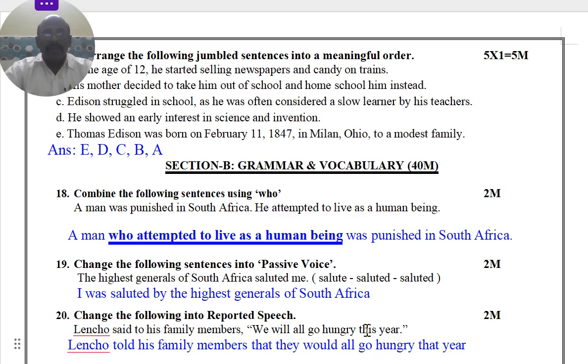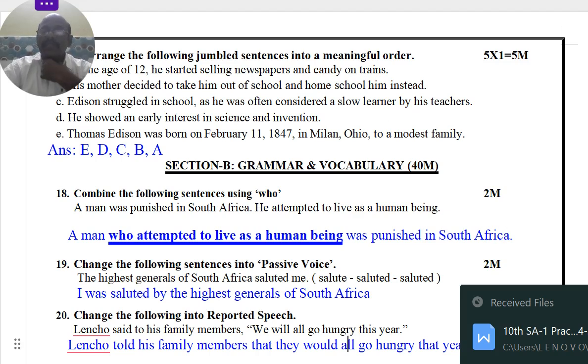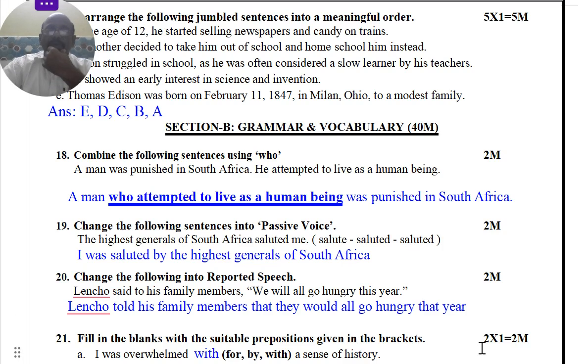Here we can find the conjunction "that". This is a separate topic, which you can find on this channel.